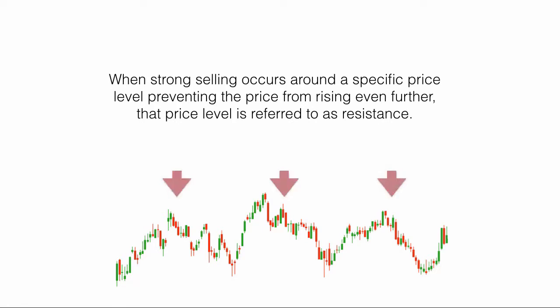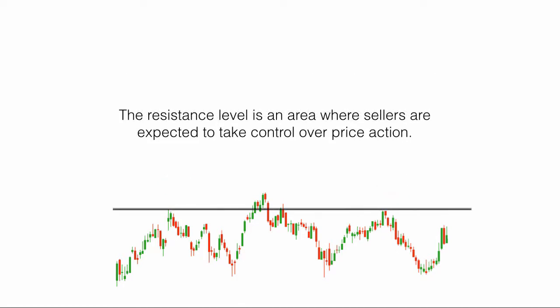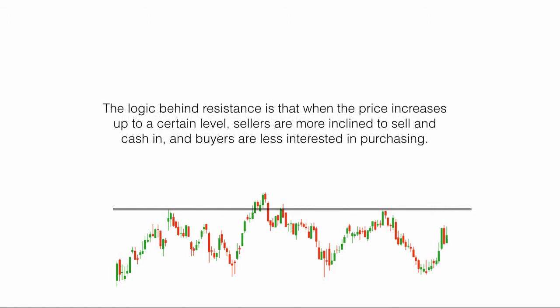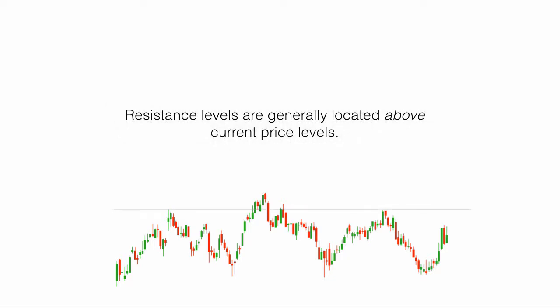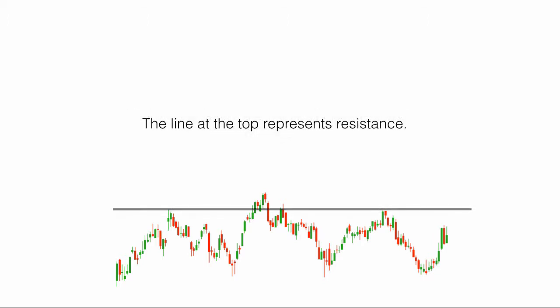When strong selling occurs around a specific price level, preventing the price from rising even further, that price level is referred to as resistance. The resistance level is an area where sellers are expected to take control over price action. The logic behind resistance is that when the price increases up to a certain level, sellers are more inclined to sell and cash in, and buyers are less interested in purchasing. Resistance levels are generally located above current price levels. The line at the top represents resistance.